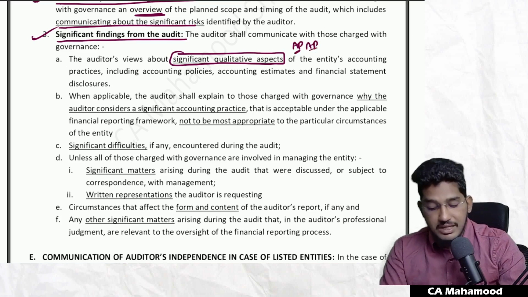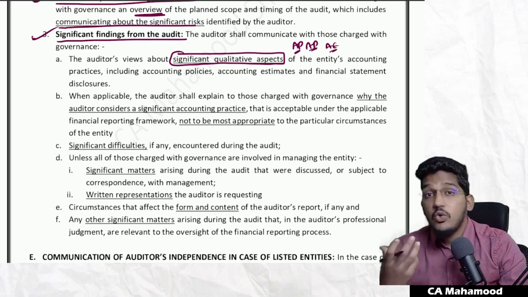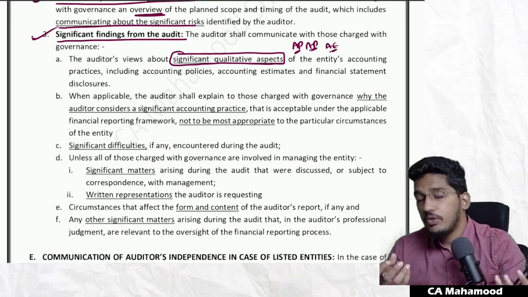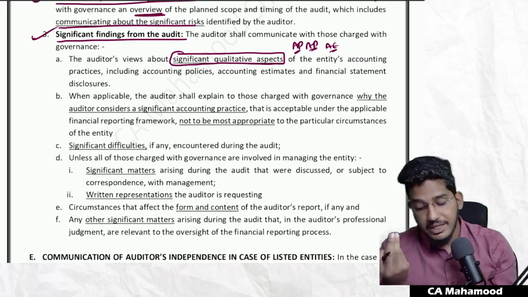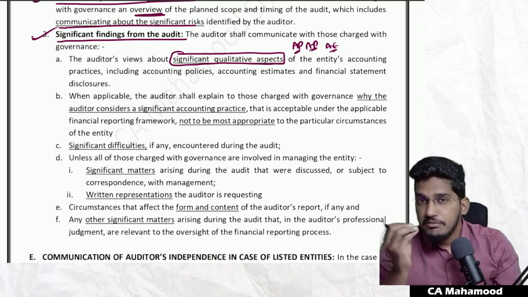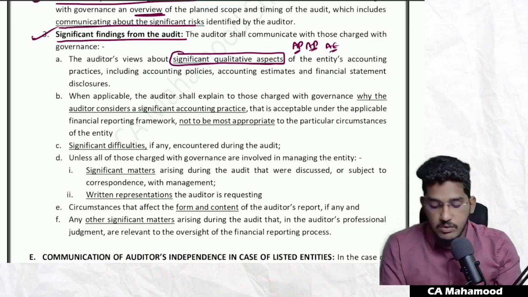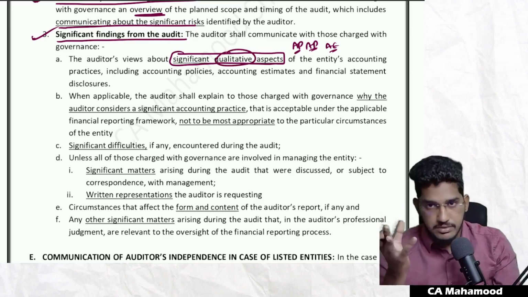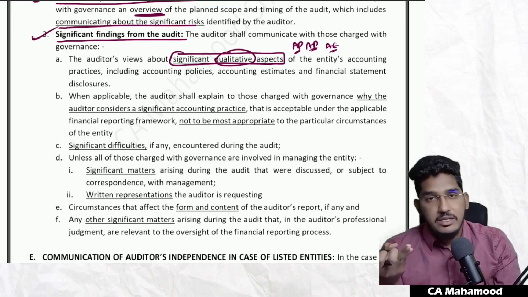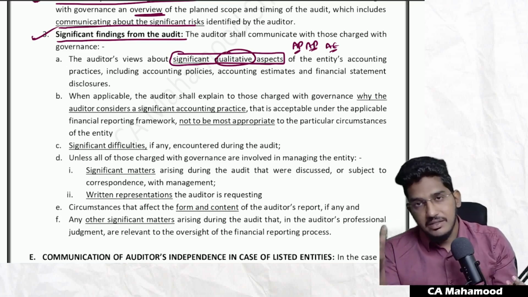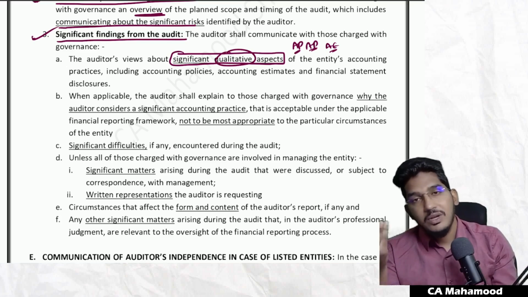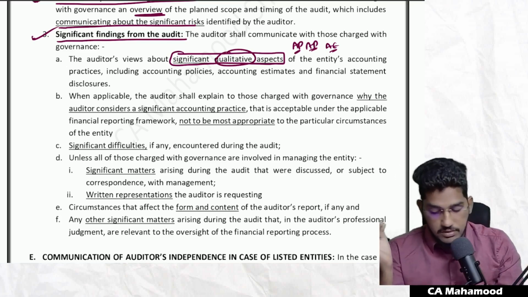What accounting policies your client has followed, what accounting estimates your client has followed, what is your opinion about it, what is your view about accounting policies followed by the client, what is your view about accounting estimates made by the client. So if you have any views regarding qualitative aspects, sir, what do you mean by qualitative aspects, other than numbers, like accounting practices, accounting estimates? If you have any comments about the accounting practices and accounting estimates, you can communicate with those charged with governance.